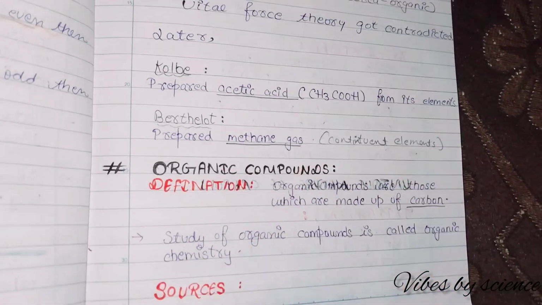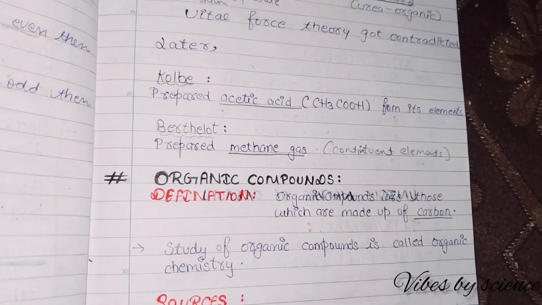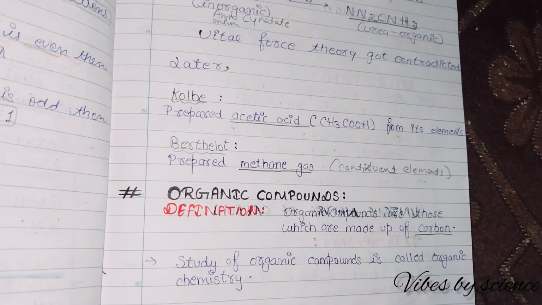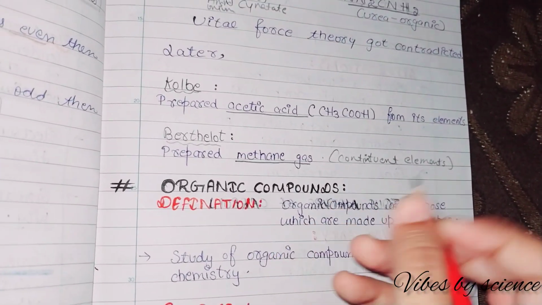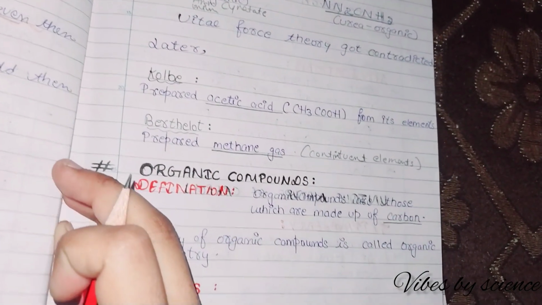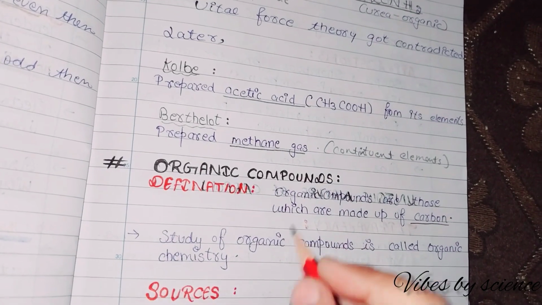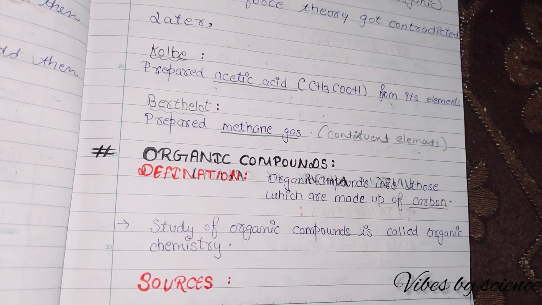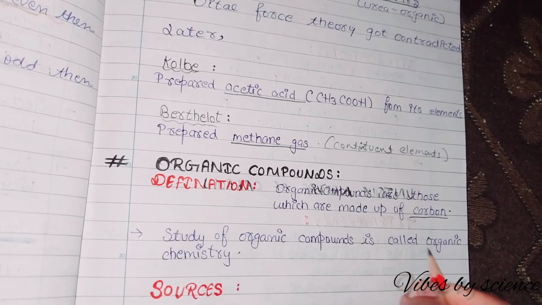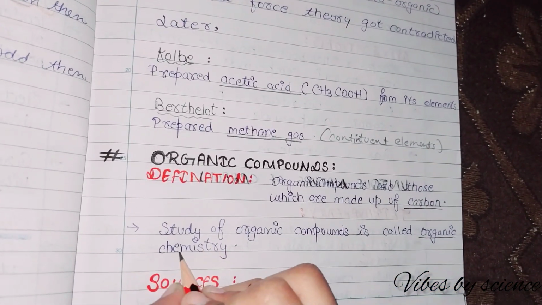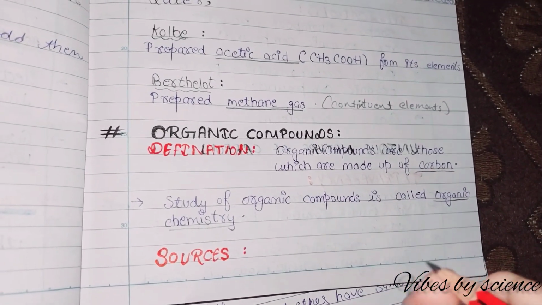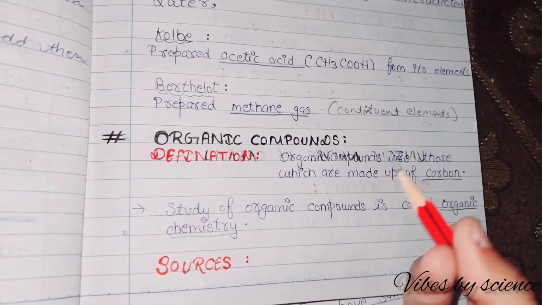They finished the whole concept of organic compounds by just saying that organic compounds are those which are formed from carbon. That's it. At your level, this definition is given to you, but it will change in your next class, so don't get confused when you read a different definition in 11th class. This information is for those students who want to take medical or non-medical. Next, the study of organic compounds is called organic chemistry. Organic compounds are those compounds made up of carbon, and the study of organic compounds is called organic chemistry. That is what we are studying.